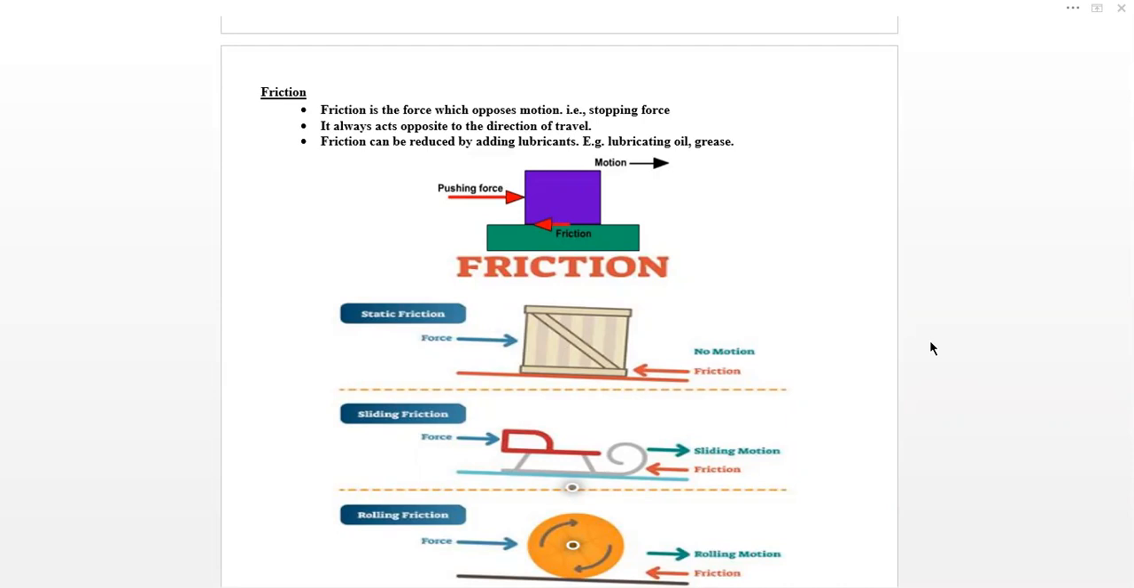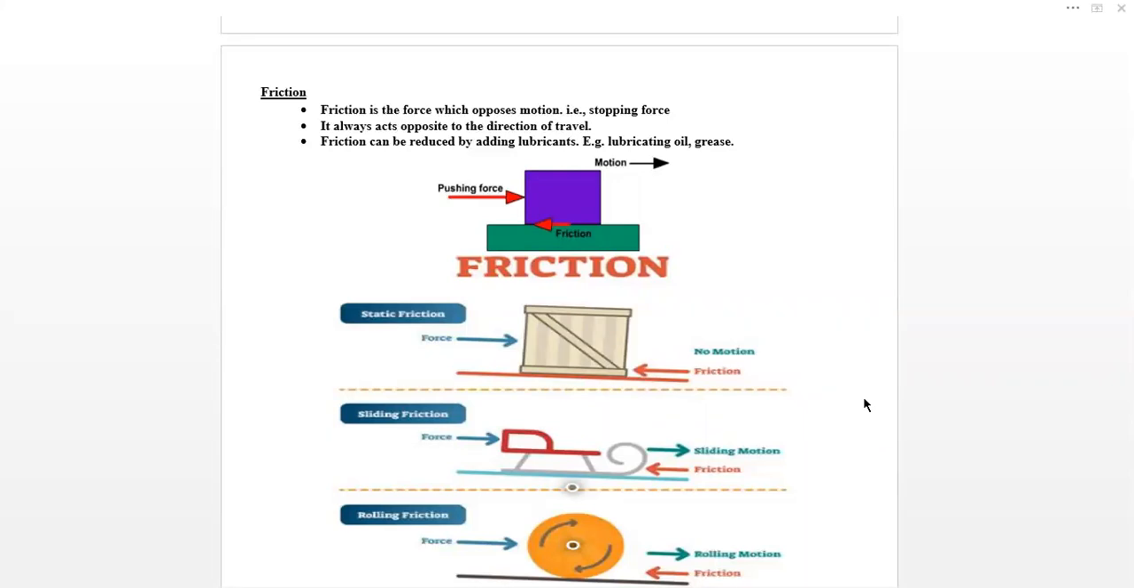What is friction? Friction is basically an opposing force. When we move any object, there is an opposition to its moving. When we apply a force, during motion there will be an opposing force. This opposing force is caused to stop the motion. This opposing force is called friction.